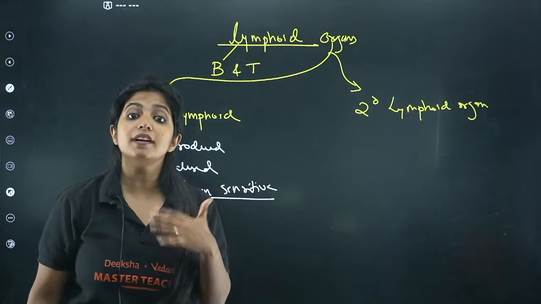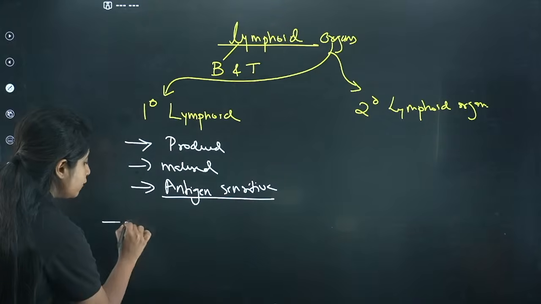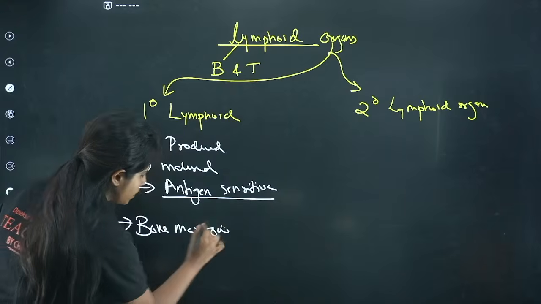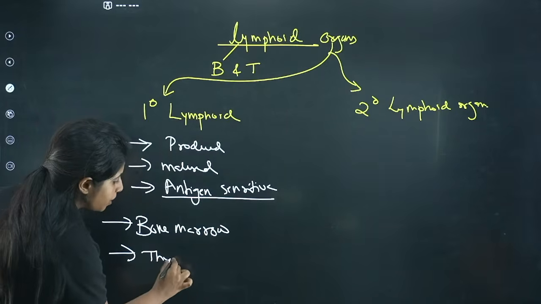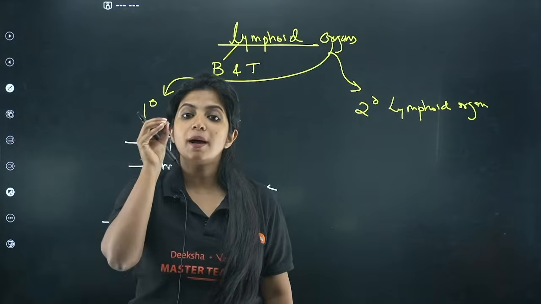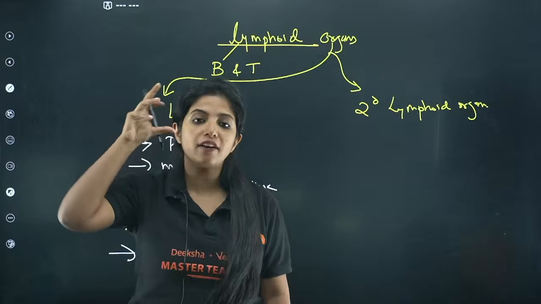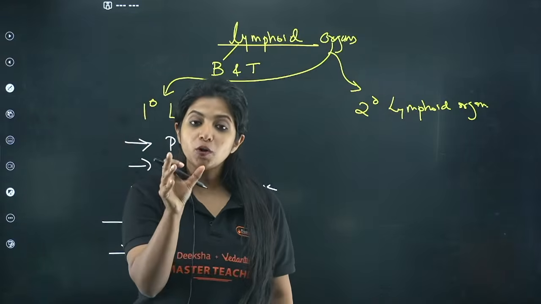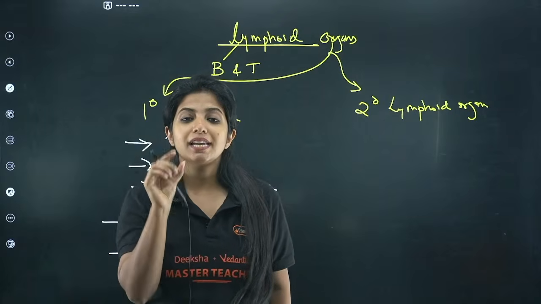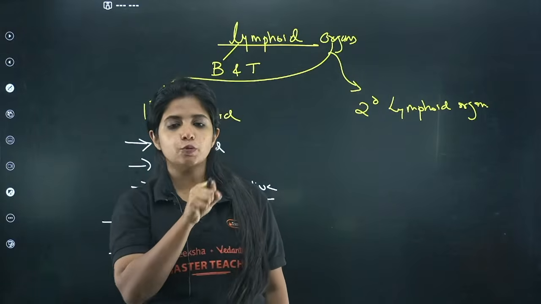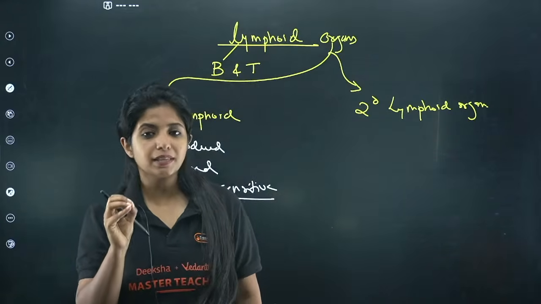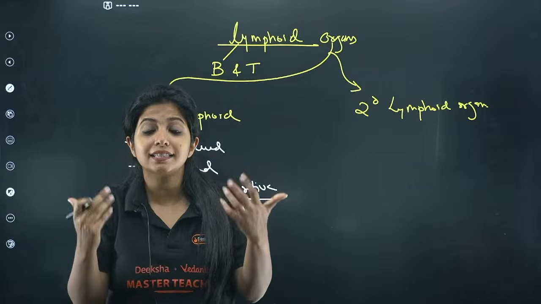Now, you might be thinking, what are these organs? Examples for that? You have two of them, only two. One is bone marrow, and the other one is thymus. Bone marrow is something that is inside your bones. Inside your bone marrow you have red marrow, yellow marrow, different types of marrows. The red marrow has a group of cells known as hematopoietic stem cells. Stem cells are something that has the ability to form any other type of cells.